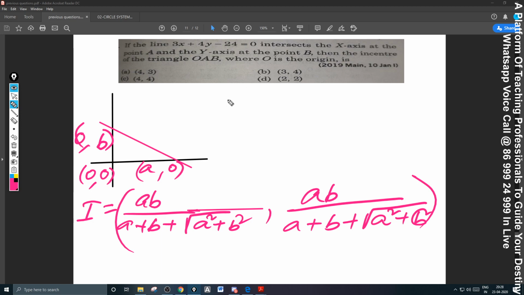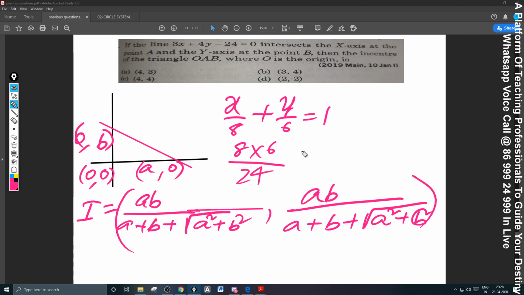Now this is x by 8 plus y by 6 is equal to 1. A is 8, B is 6. Substitute here, 8 into 6. The second one I don't write. 8 plus 6, 14. 14 plus 10, 24. So it is 2. So answer is 2 comma 2.